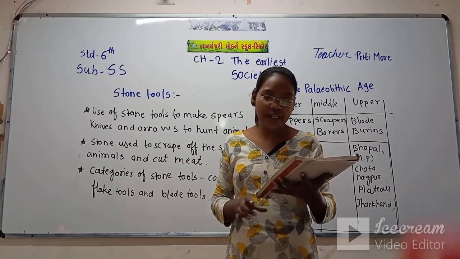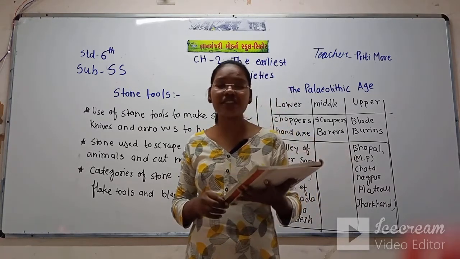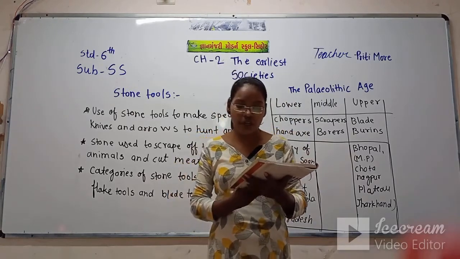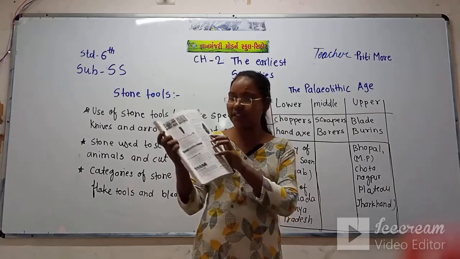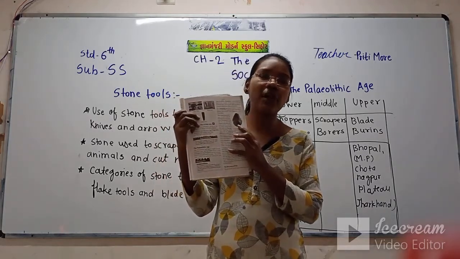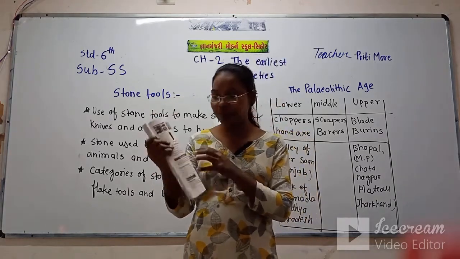A number of hand axes have been found in this region. See, this type of hand axe they found in the Punjab.